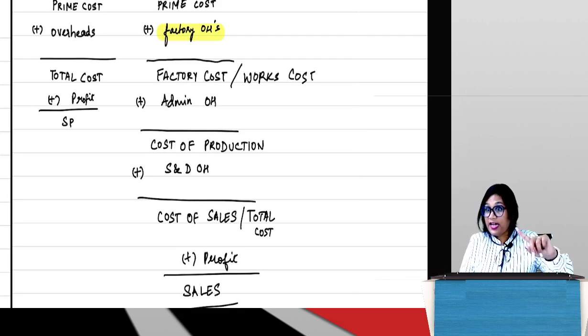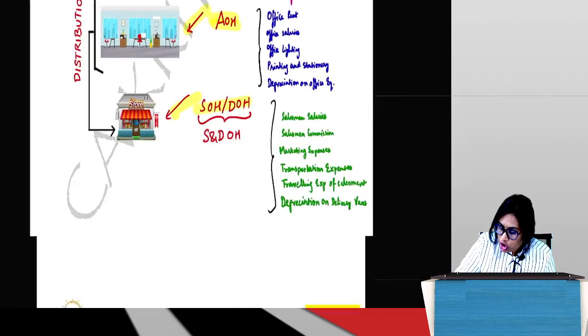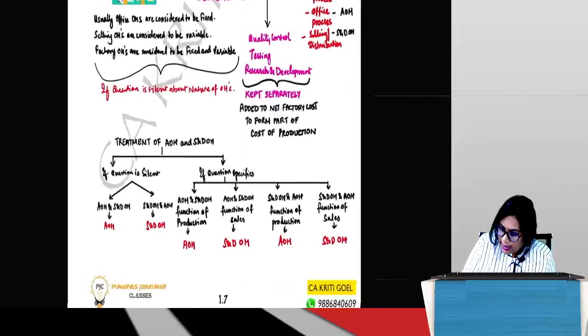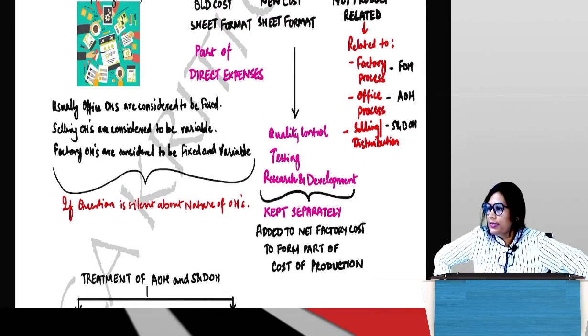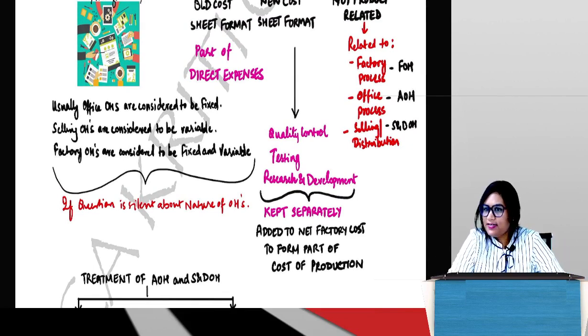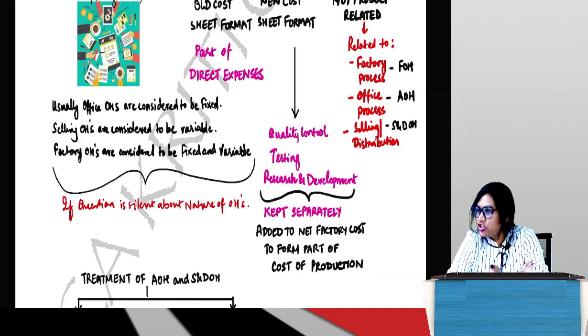So from the first iteration of the cost sheet, we have come to the third iteration now. Usually, when we look at our overheads, these are costs, right? Overheads are nothing but my costs, but they are indirect in nature. If I ask you how they behave, what comes into your mind? Whether they are fixed or variable. It is possible to classify that.